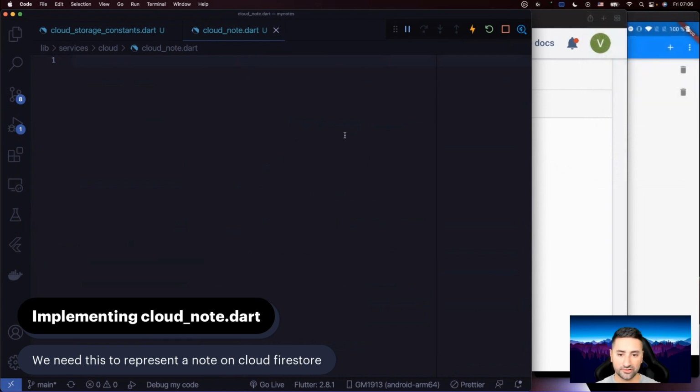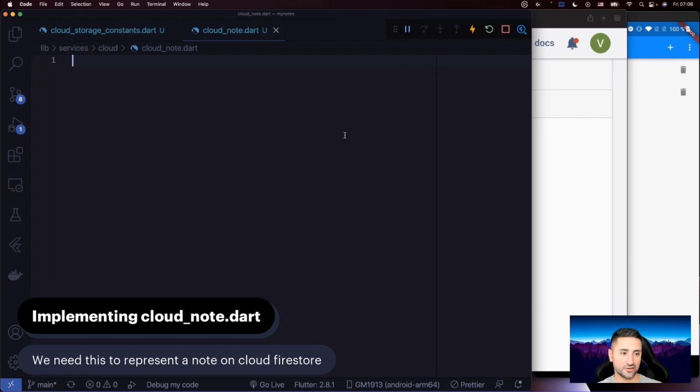So there are 3 things a cloud node has to contain. One is the actual primary key of that node in our database. Every document that is generated by Firebase is going to have a unique ID. If you're coming from backend development, then you're already familiar with this. For instance, Django has this idea of a PK, which is primary key. You can also read it as ID. So everything that's stored in a database has some sort of a primary key. Firestore is no different. So every document that is created inside a Firestore database is also going to have a primary key, okay? So that's the first property that our cloud node is going to contain.